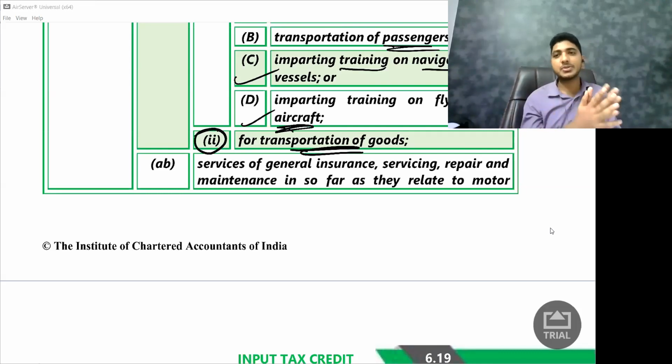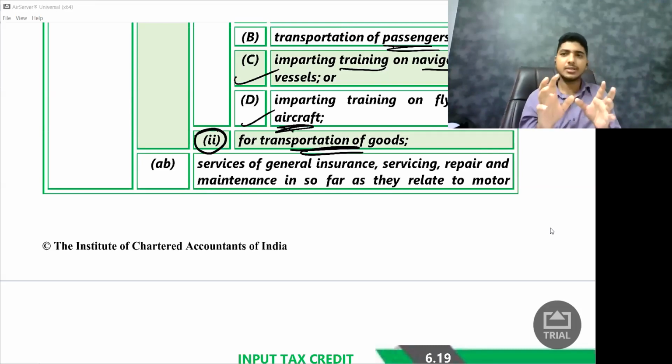Which has a seating capacity of more than 13 people. Whether credit is available to me? Answer is yes. Credit is available to me. So once credit is available, if I do insurance of that bus, whether ITC is available for that insurance GST portion? Answer is yes, because government will say, we give credit for your bus only. Why will we not give credit for your insurance? Why will we not give credit for your repair? We will give credit, don't worry.